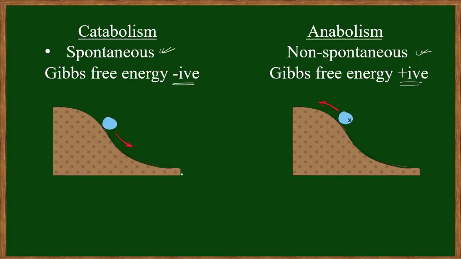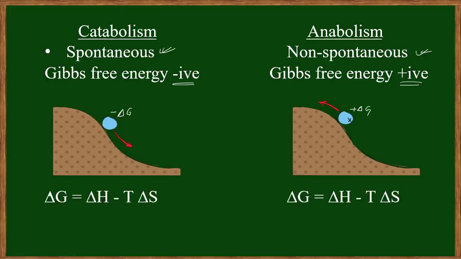So here is one process called spontaneous, and here the direction is different. Here the ball goes from here to here, so some energy, some force is required. So this one is a non-spontaneous process. When we see the Gibbs free energy, spontaneous always means delta G is negative, and non-spontaneous means delta G is always positive. Okay, so we will see what the Gibbs free energy is.